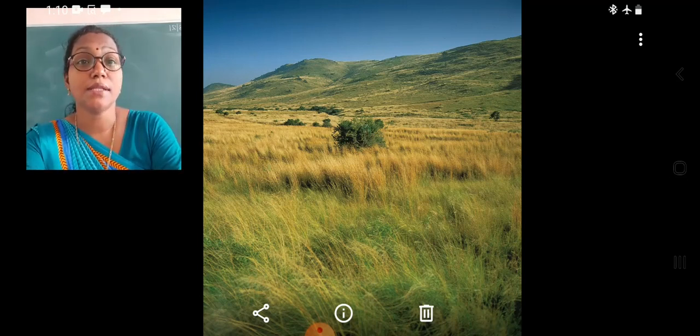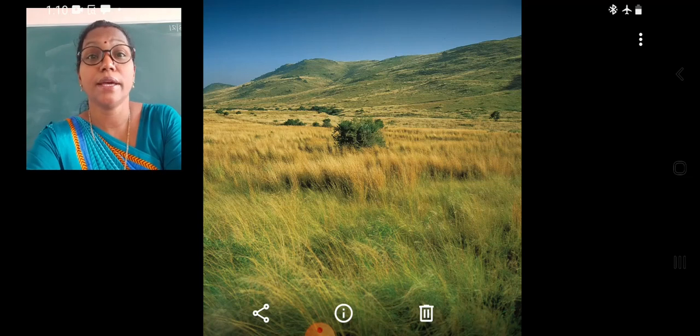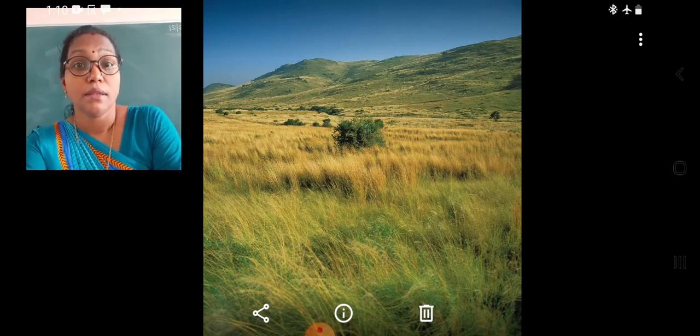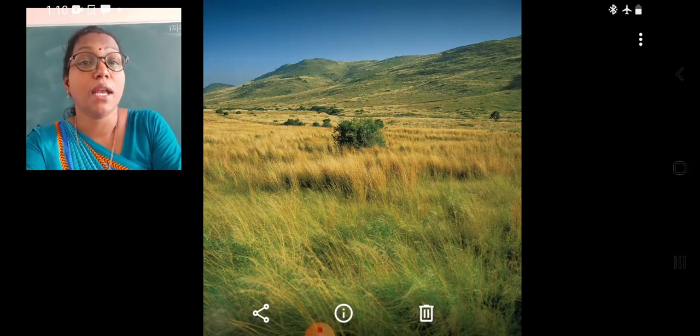In the grasslands where the grasses are there, the root system of the grasses is extensive. They spread on the ground. In the dry seasons, they absorb the available water present in the ground. The blades of grass reduce the transpiration and they reduce the loss of water by this.